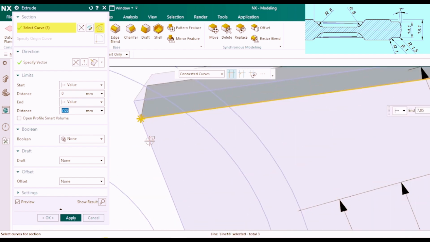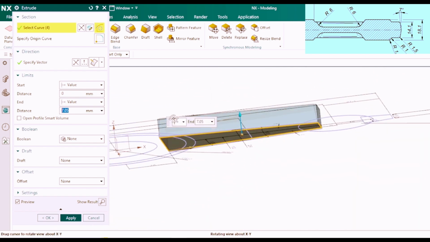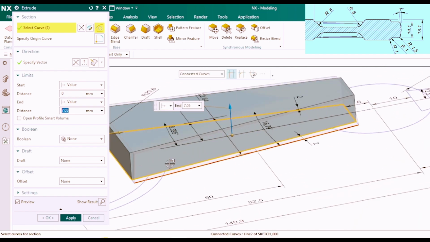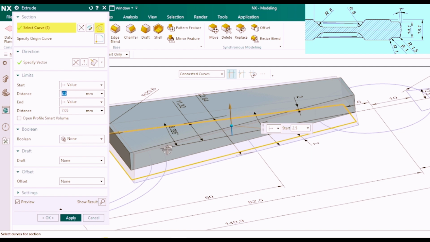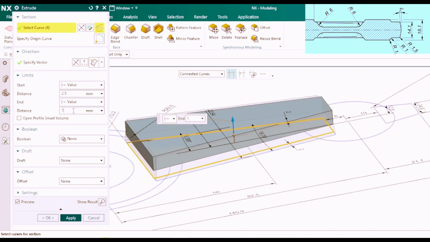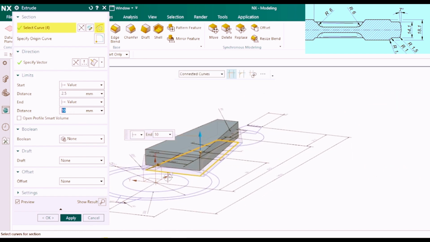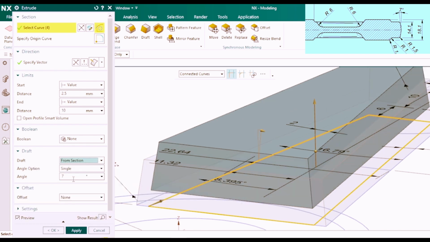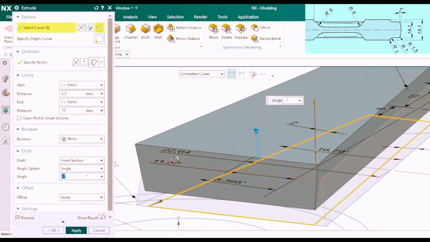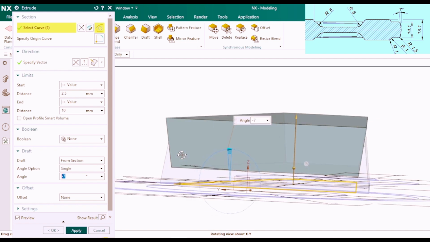Hide the bodies, go to Extrude, select the inner curves. Enter start distance to 0.5 and end distance 10. Draft angle as -7 degrees. In Boolean, select subtract and press OK.